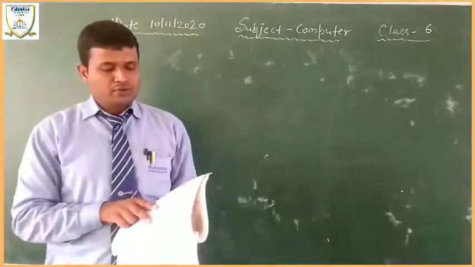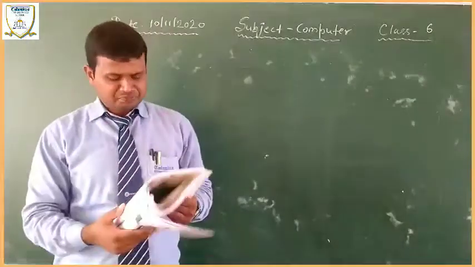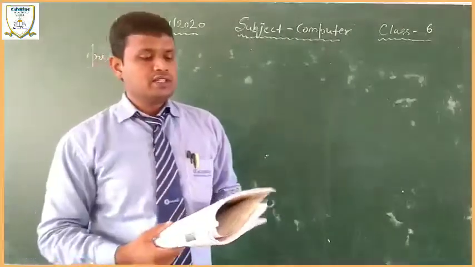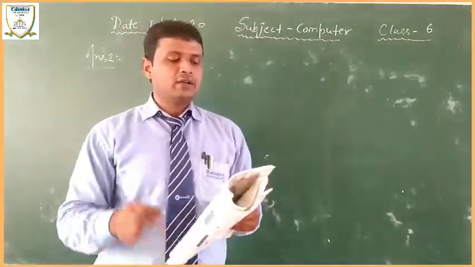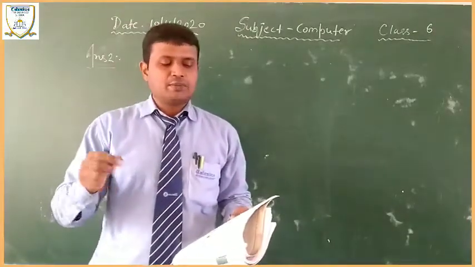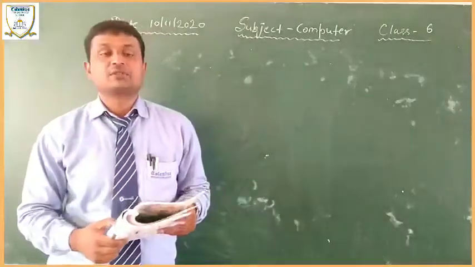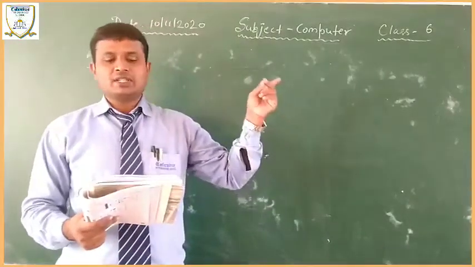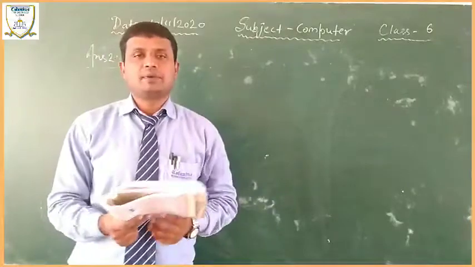I think all of you, just turn to page number 70. On page 70, see what is given here. Microsoft Publisher is an entry-level desktop publishing application software. Word is a word processing application, and Publisher is a desktop publishing application software.